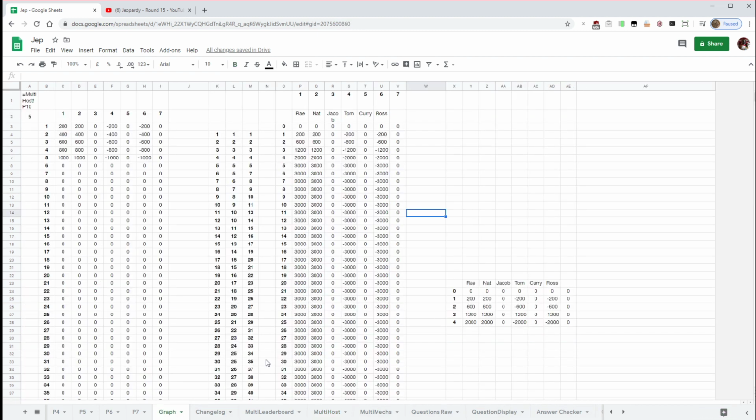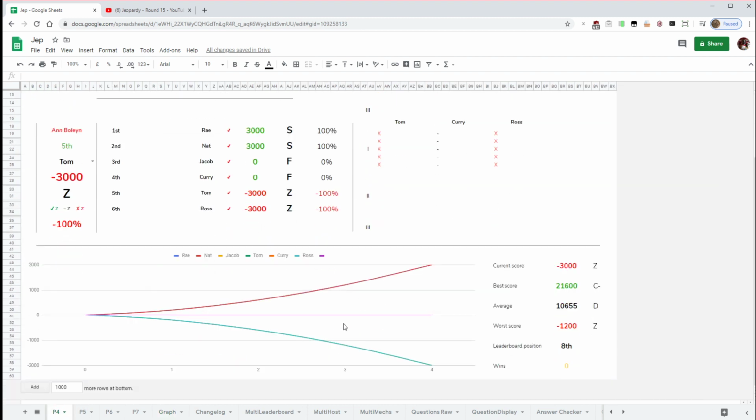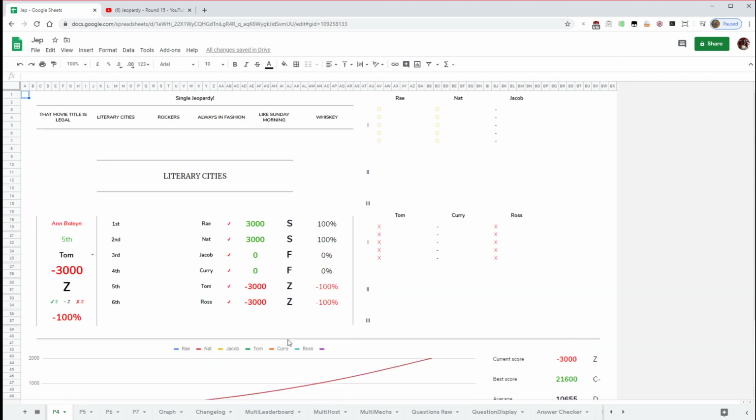Where's graph? There it is. So that has automatically added those in, and then the data for the graph is taken from that. It automatically expands. It's really good actually. It's not a great indicator for this bit, but the graph is dynamic in that it will only show the questions that we've already done so far. By the time it gets to 60, it will look like how we did at the start.